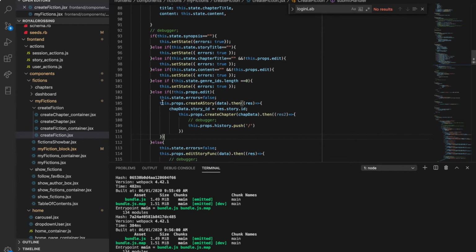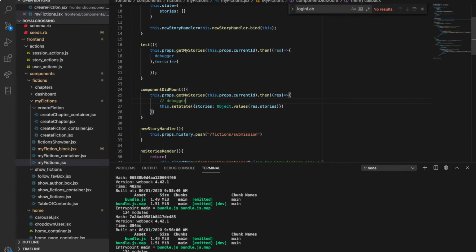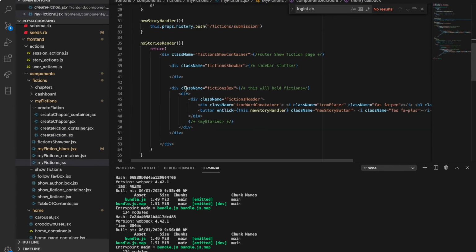Basically, it's right here. What's happening here is once the story is created, then the chapter will be created and become associated with that story. And this really helped me because throughout my whole project, or this whole endeavor, I guess, I utilized this kind of structure, especially in component mounts. For example, here I have some function down here.